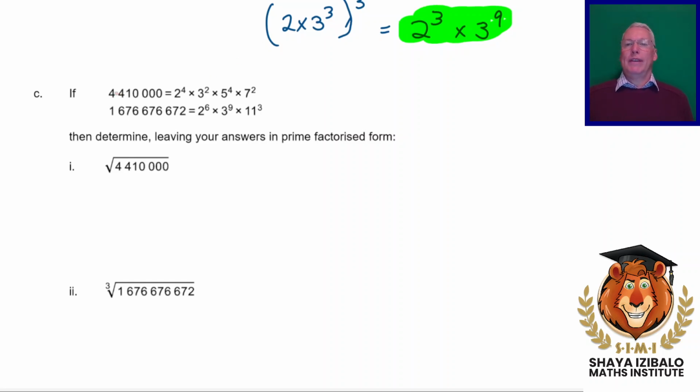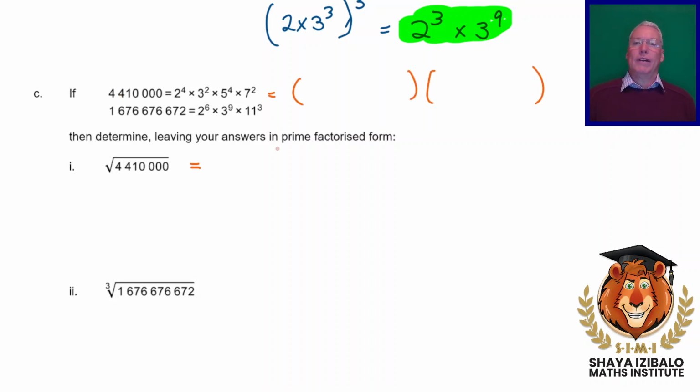We are given the prime factorization of this very big number. It's 4,410,000, and we're asked to find the square root. Now the square root means that we must take exactly half of the factors. Because remember, we could write 4,410,000 into 2 identical brackets. How many 2s could we put in each bracket? That's right, we could put 2 in each because we've got a total of 4.